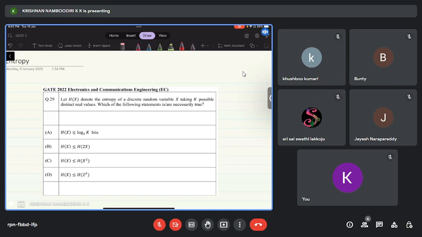Hello everyone, we will wait for a few more minutes and we will start. Hopefully more people will join by then. I hope that you're able to hear me and you're able to see my screen.